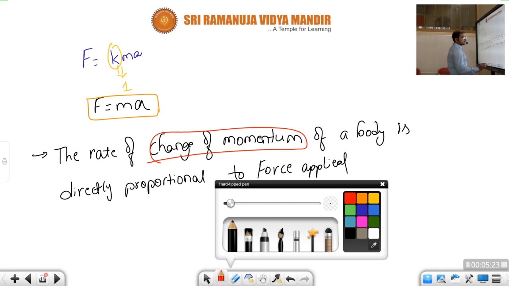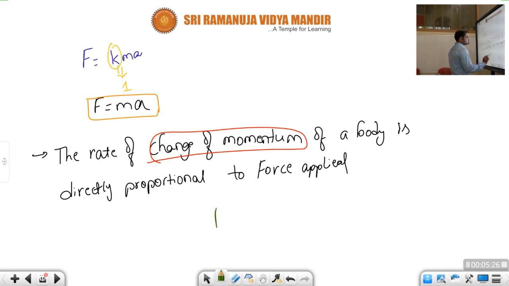So from this, what can we write, children? The change in momentum, that is Pf minus Pi, is proportional to what?